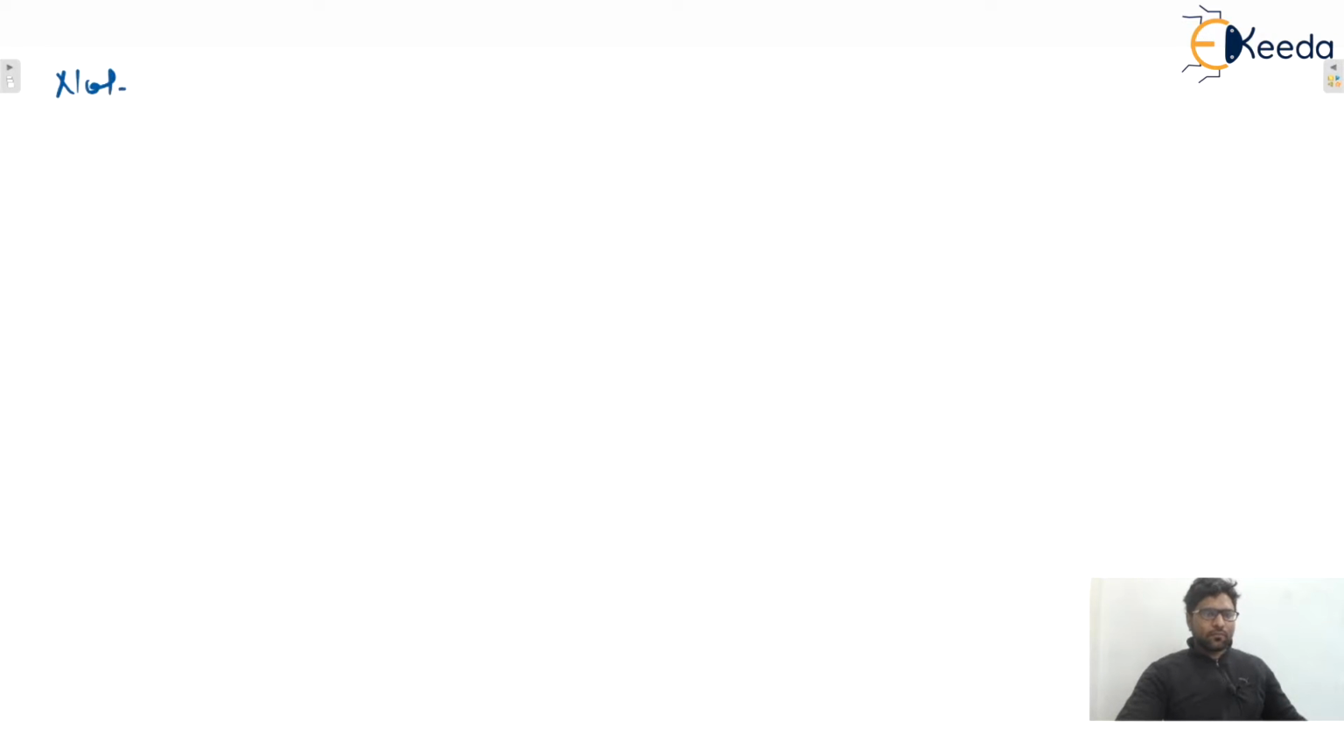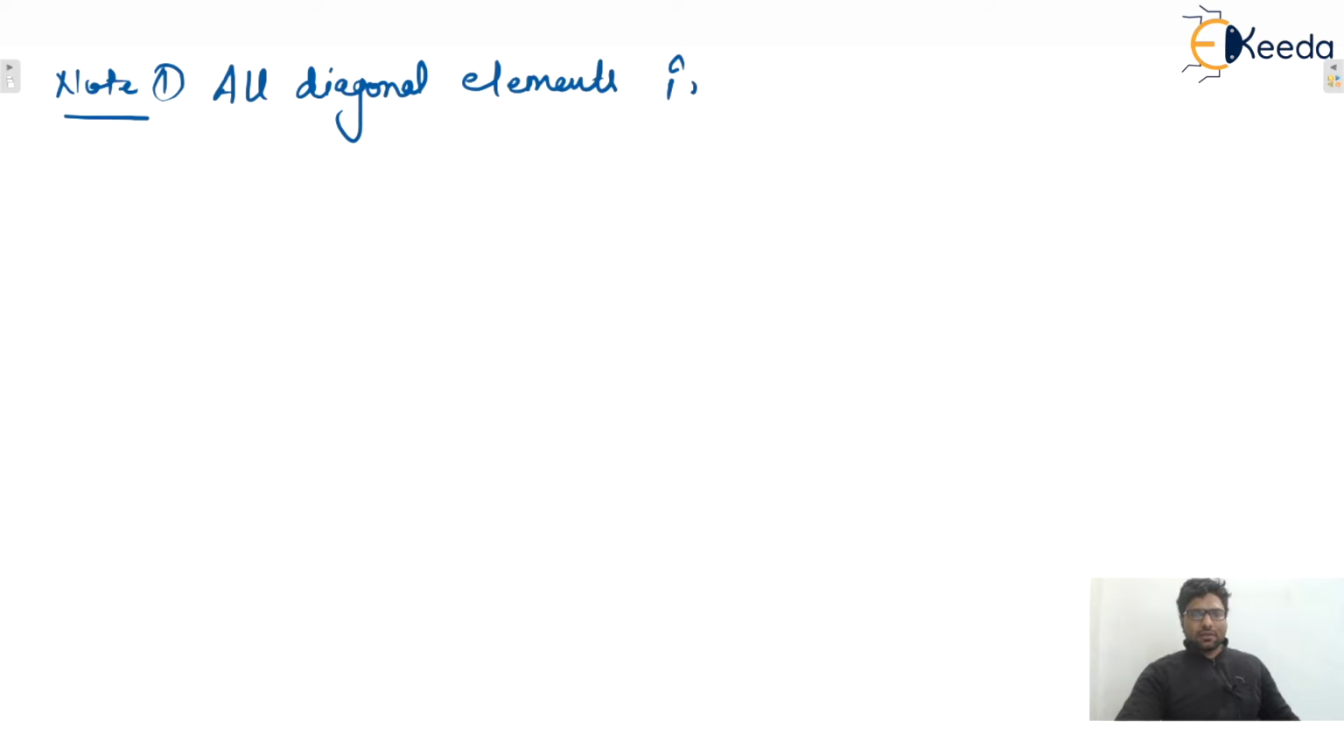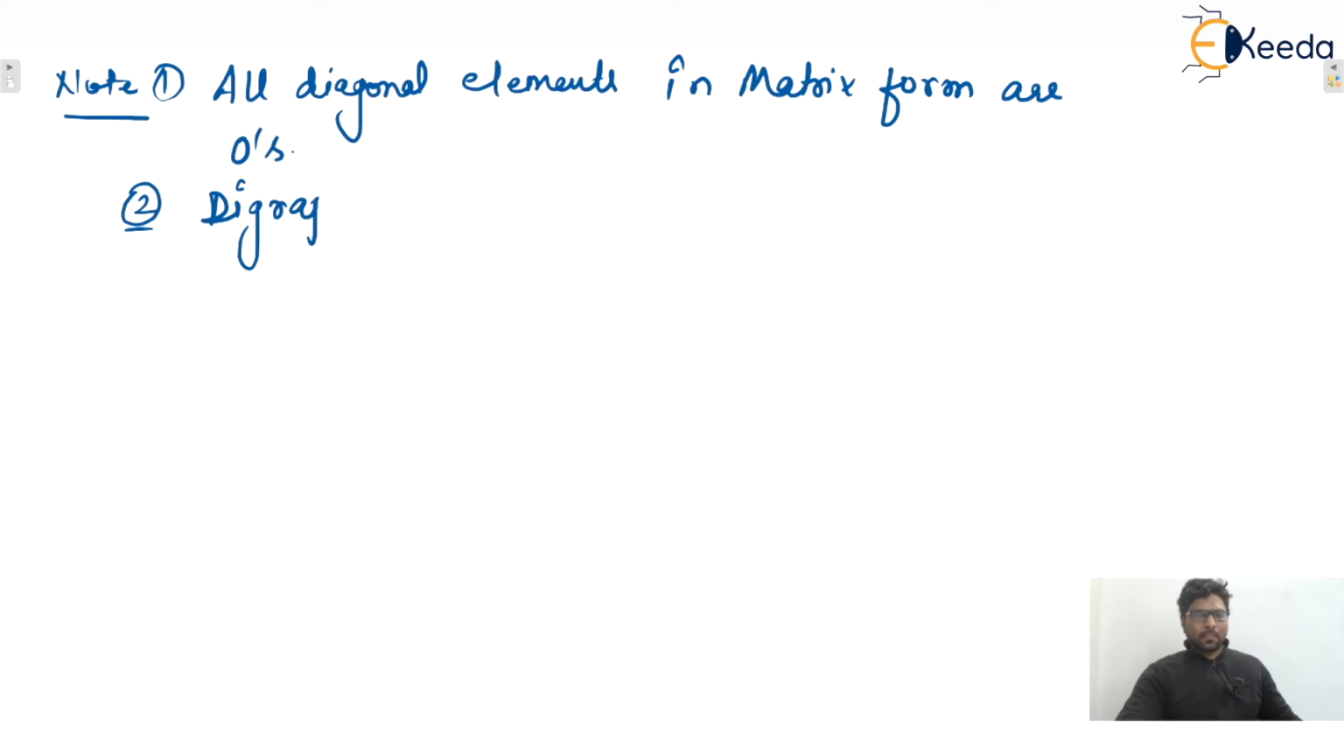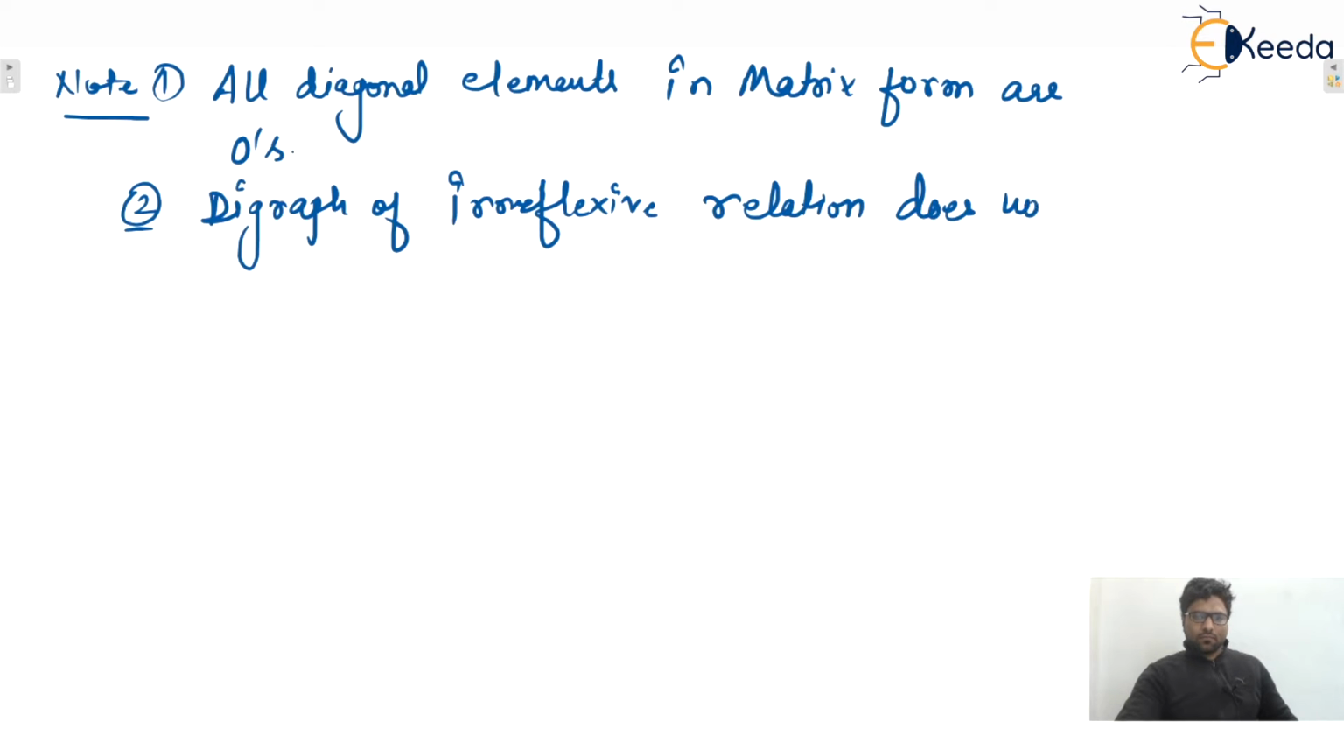So you can make the points. First point you can write down inside irreflexive relation: all diagonal elements in matrix form are zeros. Second point, you can write: the digraph of an irreflexive relation does not have any self loop, isn't it?